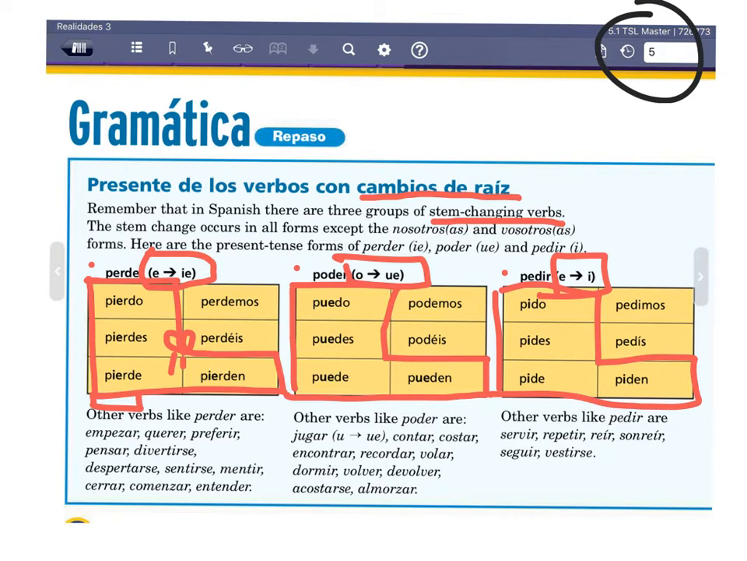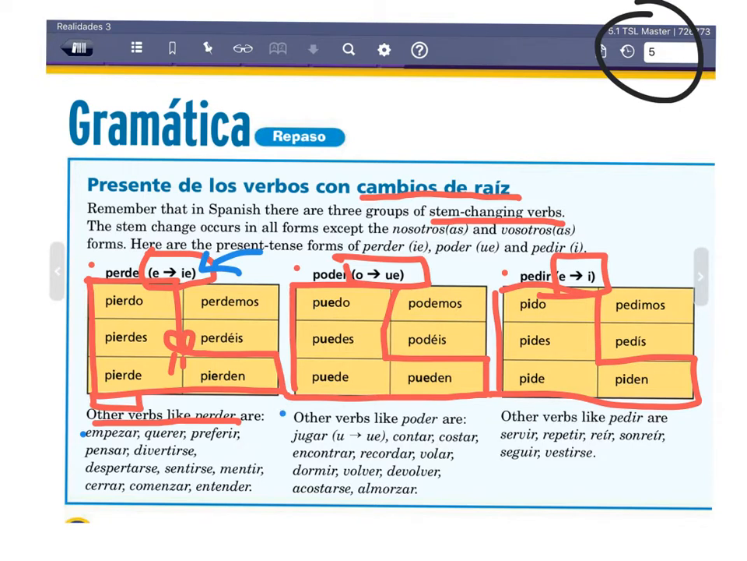It's important to note that perder, poder, and pedir are not the only verbs that do this. There are other verbs like perder, meaning that they all make this E to IE change. So for example, the verb empezar would be conjugated yo empiezo, tú empiezas, usted o ella empieza, nosotros empezamos, vosotros empezáis, y ustedes, ellos, ellas empiezan.